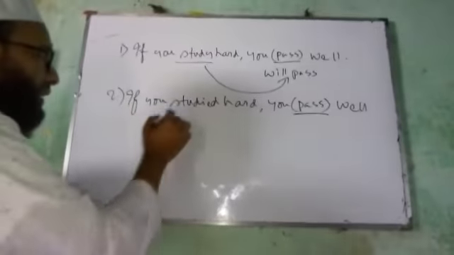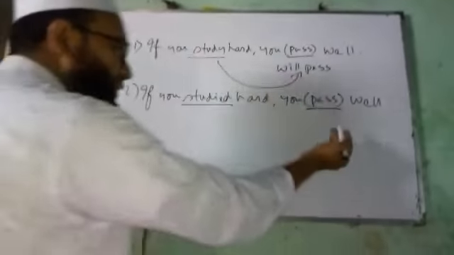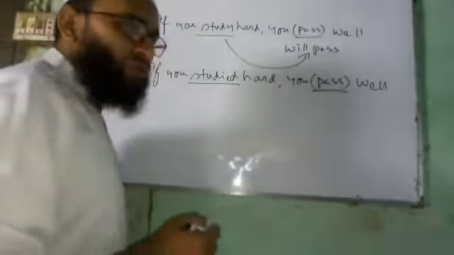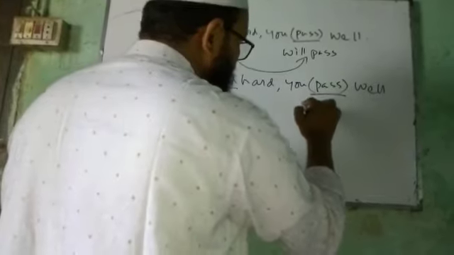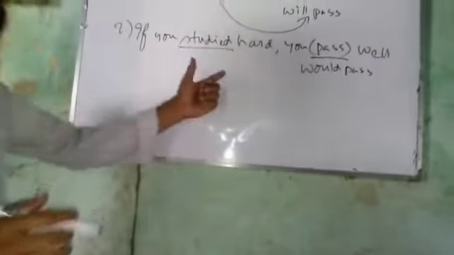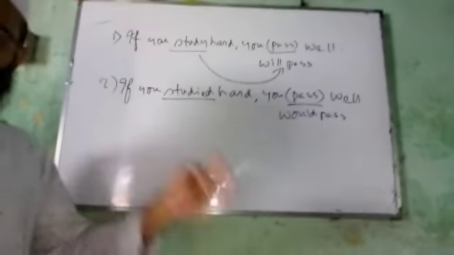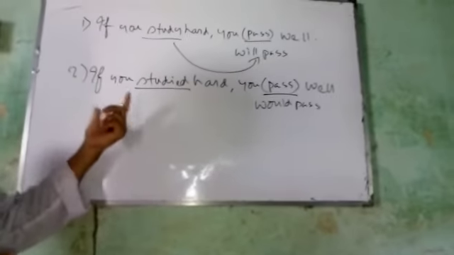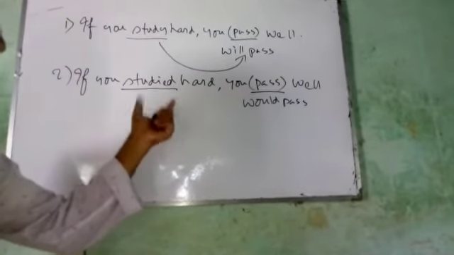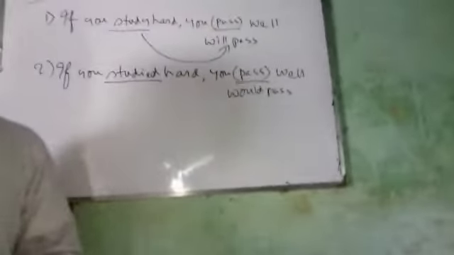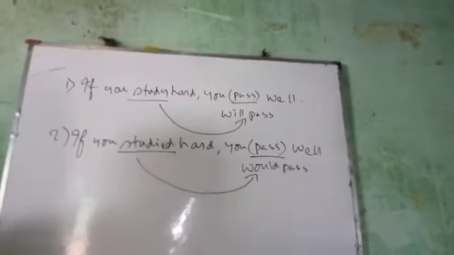Here studied is in past form, so in the next clause the verb will be with would, could, or might. Now it is called the second conditional. It has no probability of happening because it is past. Its meaning is "if you had studied well, you would have passed", so it is not possible at present because it is already gone. So there will be a verb with would, could, or might, any one.